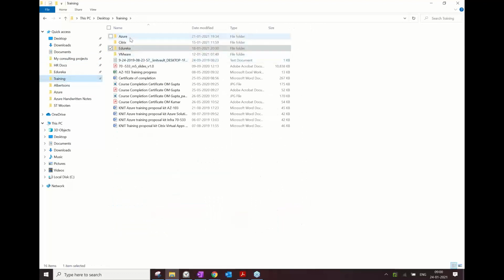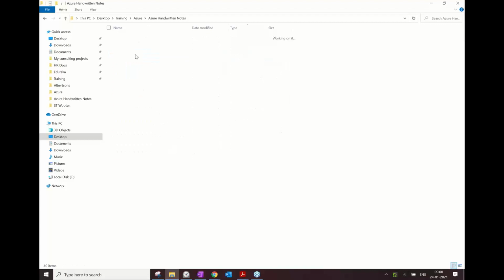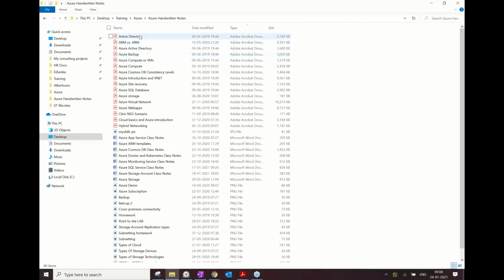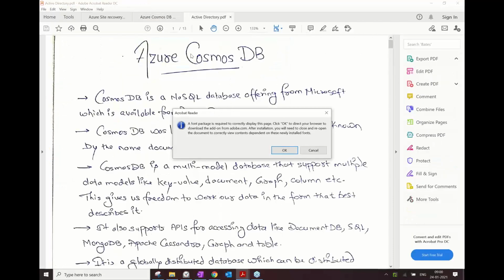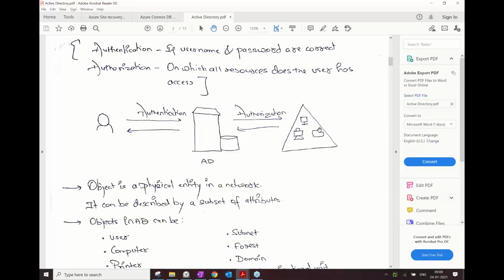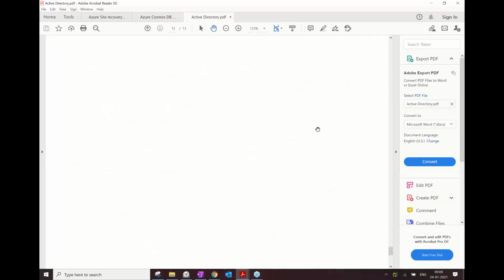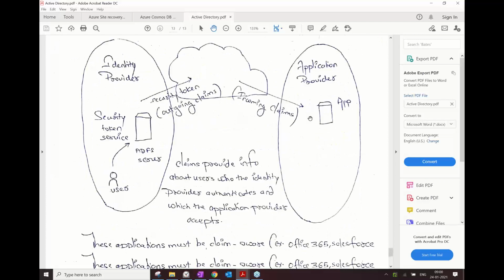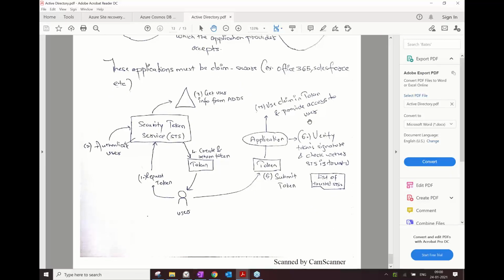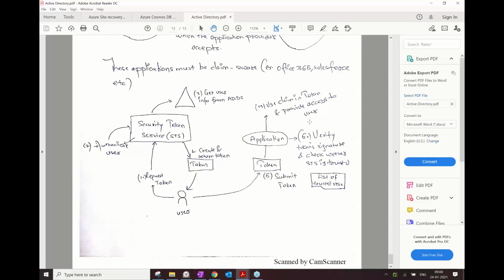So let's go into Azure. I'll be putting up these notes as well, so that you can review them in your free time. So first, let me talk about the process. How is it possible? And not only this, it also provides you the opportunity for having single sign-on, right? So what happens now?